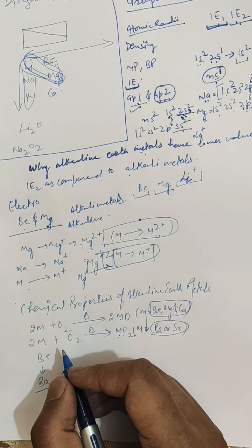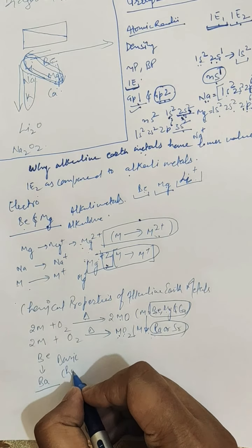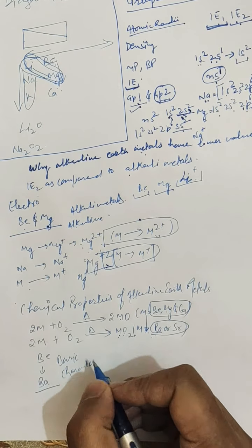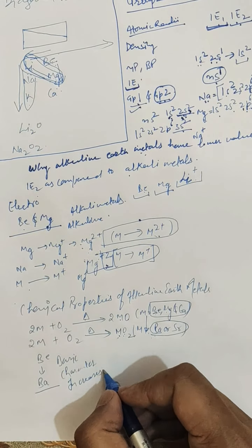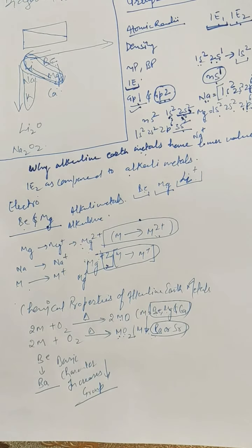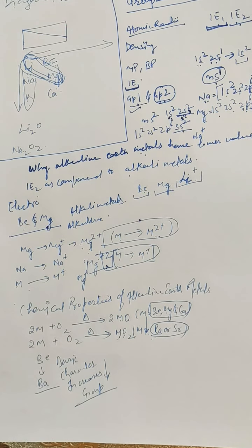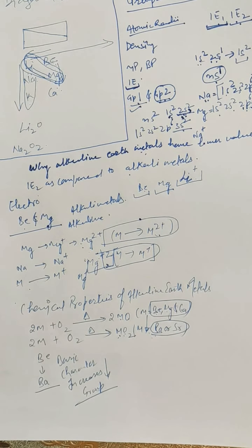So the basic character increases down the group. The oxides of beryllium and magnesium are almost insoluble in water, while the oxides of the rest of the metals dissolve in water to form the hydroxides.